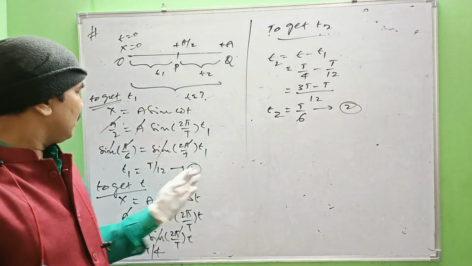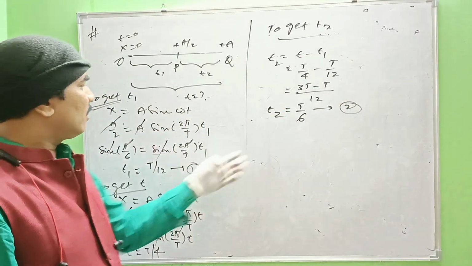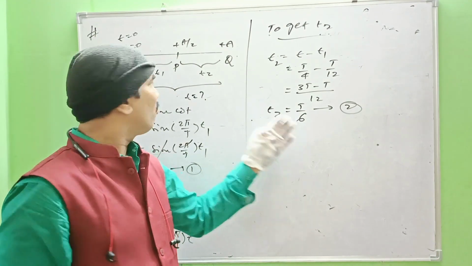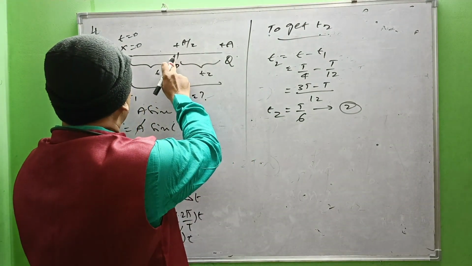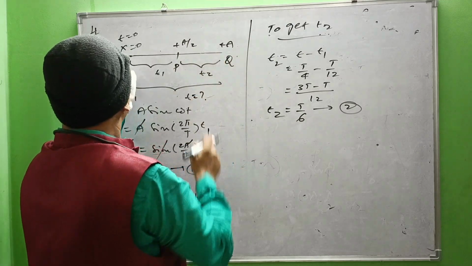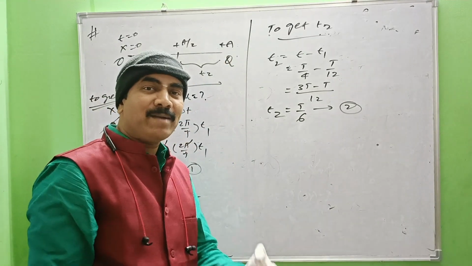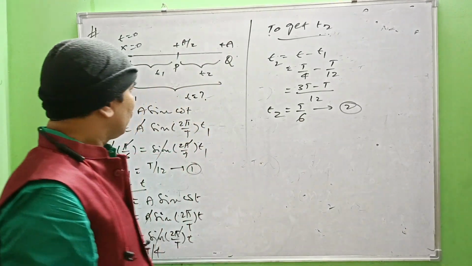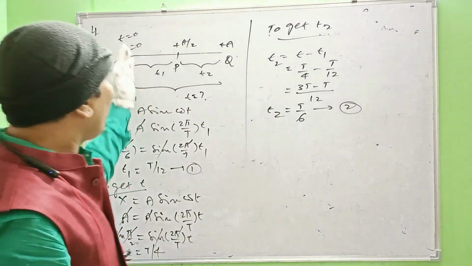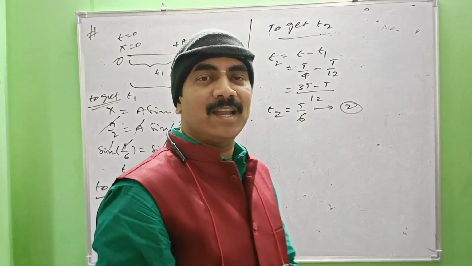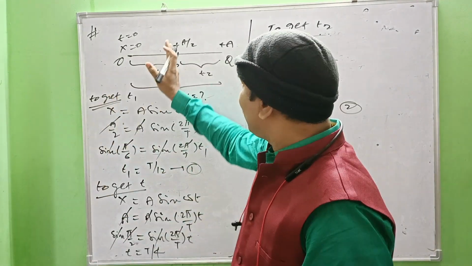See the difference: t by 12 here, and t by 6. Of course, these two segments are of the same path length. The distance between O and P is equal to the distance between P and Q, but the times taken are different. Why is it like that? The particle is not in uniform motion. The particle is under uniform retardation here.